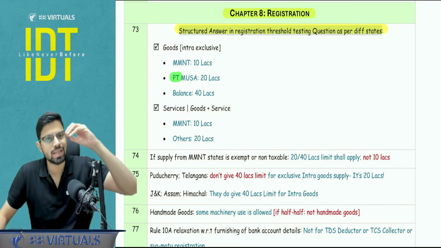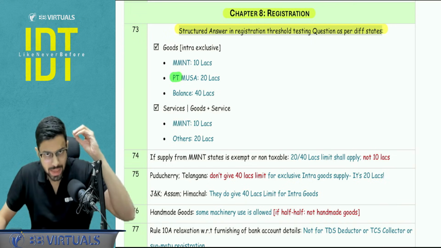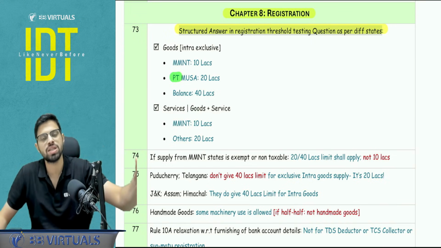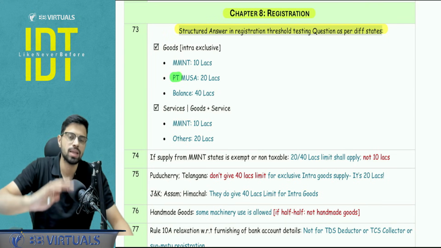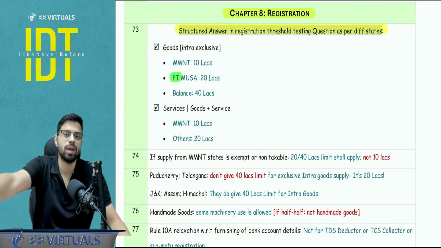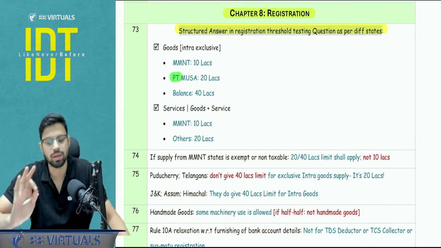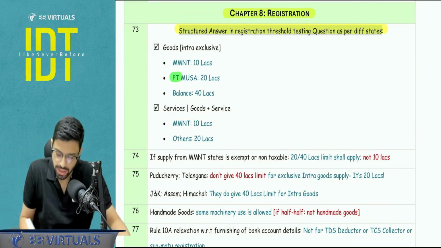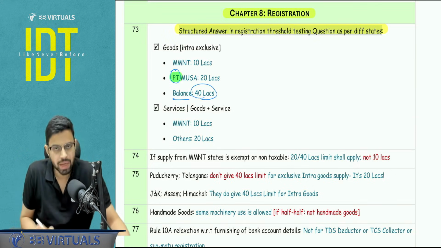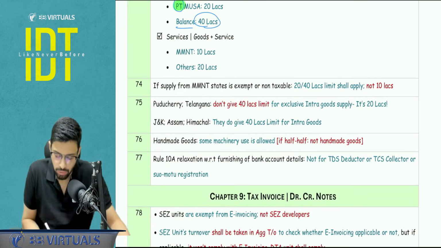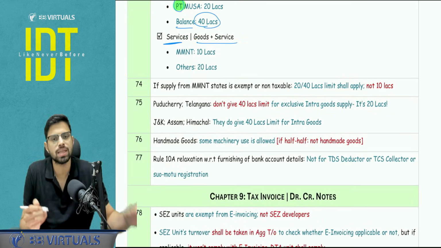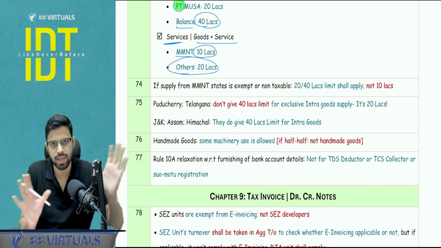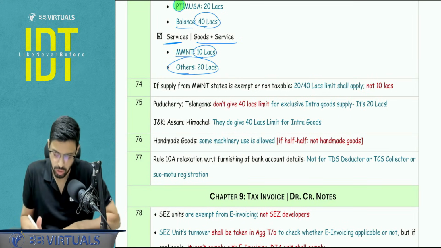They are not special states in any manner. They are not special states as per the constitution. They are not special states under any other part of our GST law, but only in this particular case, they are refusing to give you the benefit of 40 lakhs aggregate turnover threshold for registration. So here you need to pay attention when it is asked in the exam. And balance states, they will give you the 40 lakh benefit. And for other services or goods plus services, in that case you just have two categorizations: 10 lakh for MMNT, and in all other cases you will get 20 lakhs registration threshold.